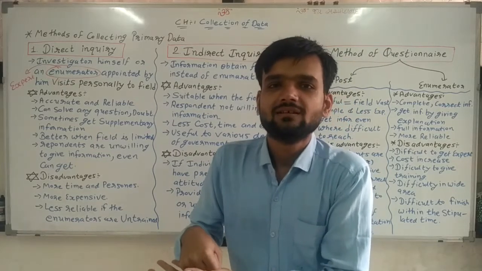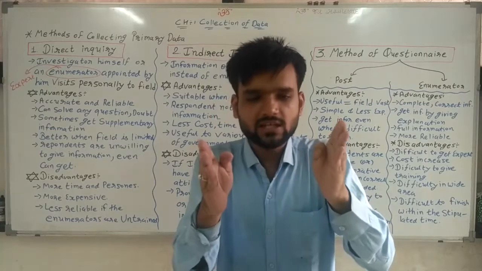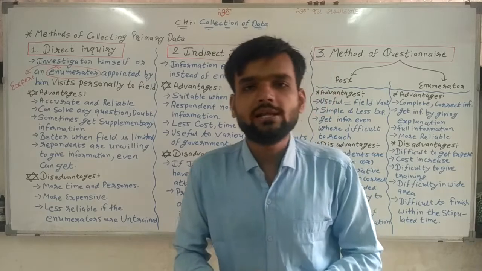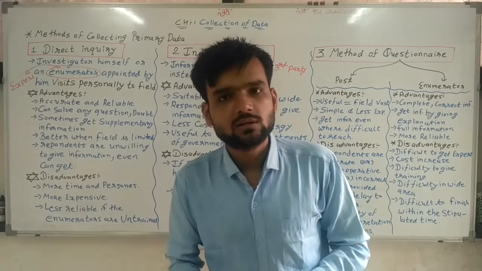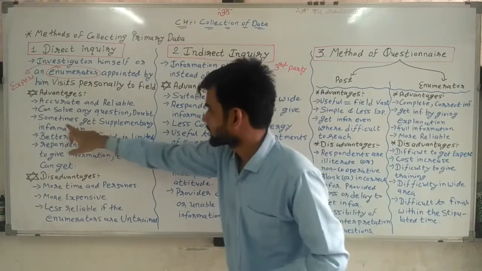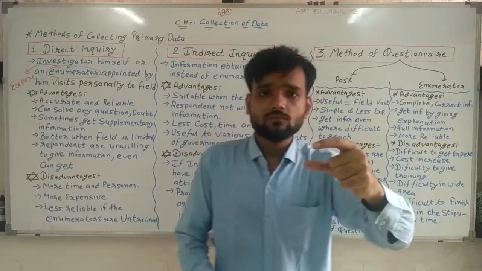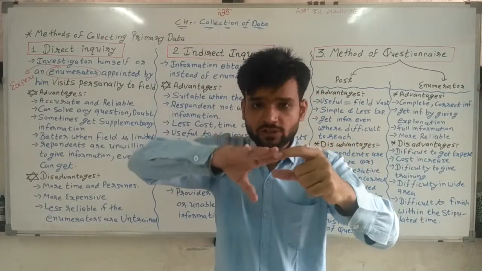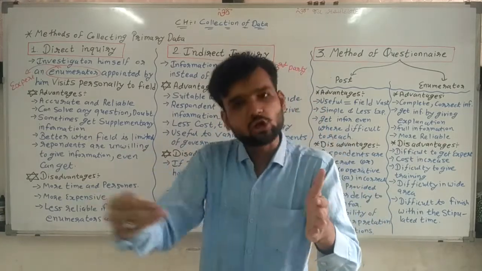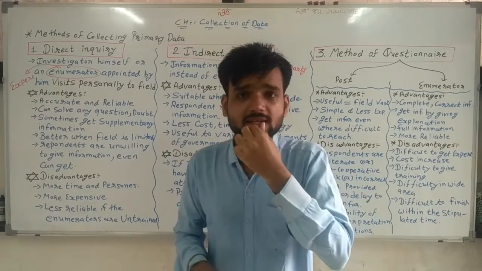How many above 80% marks? How many between 50 to 80? How many less than 50% marks? That also I can collect very easily. So sometimes we get supplementary information. It means with the information I need, other related information also I can get. So that is the advantage that I can get very easily.